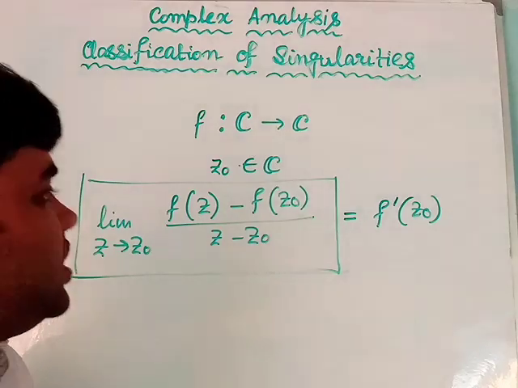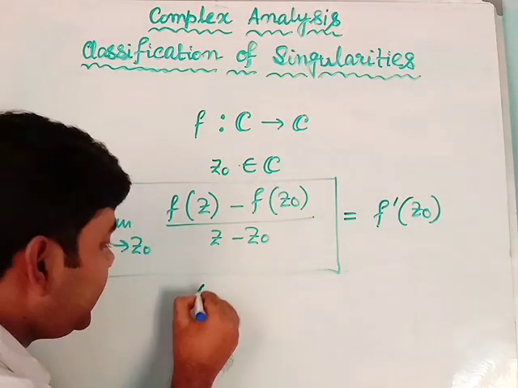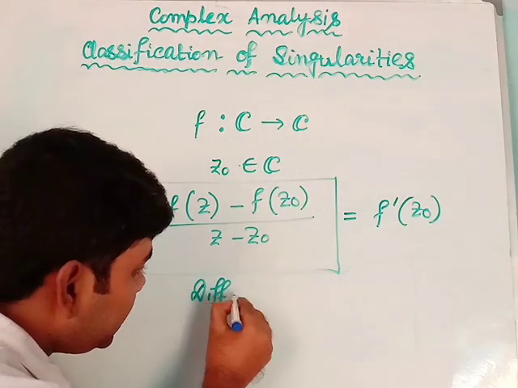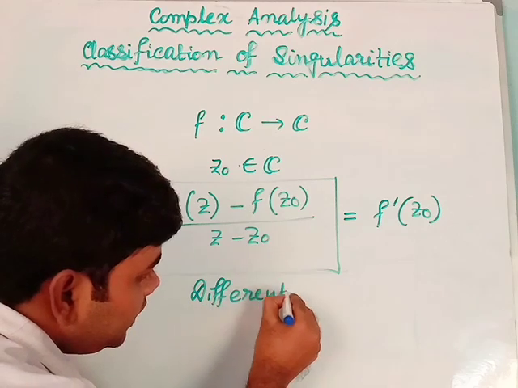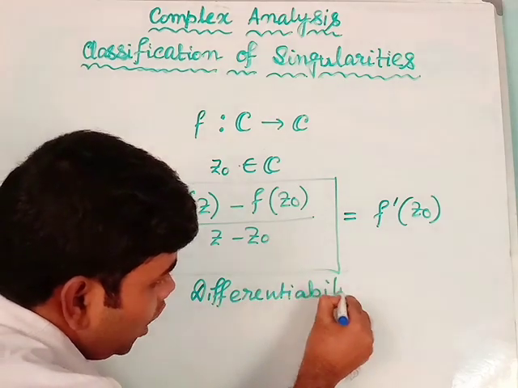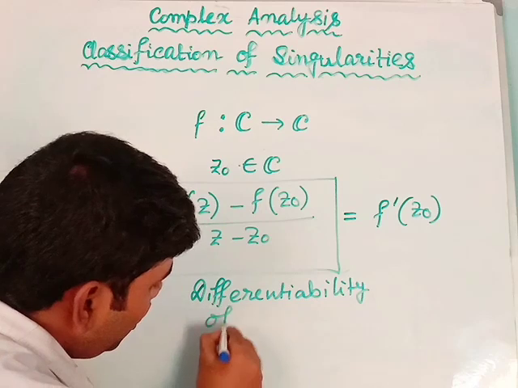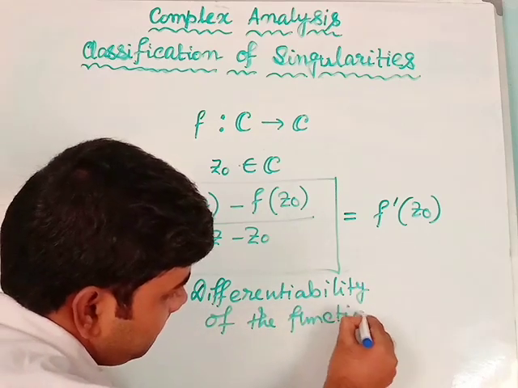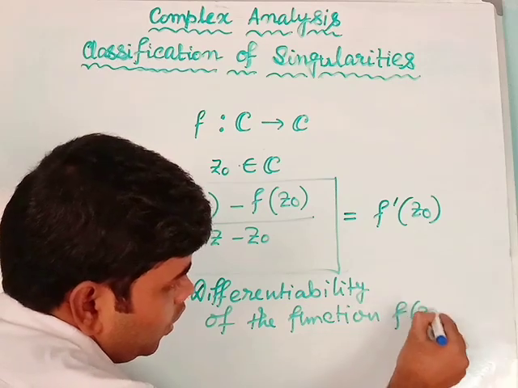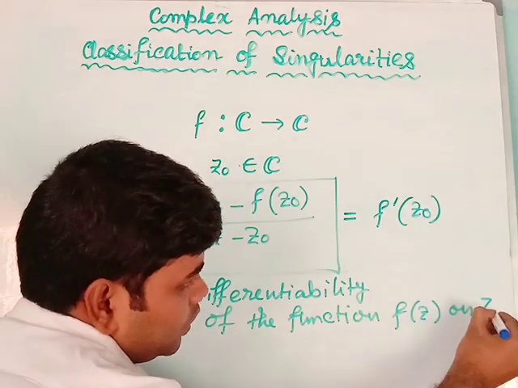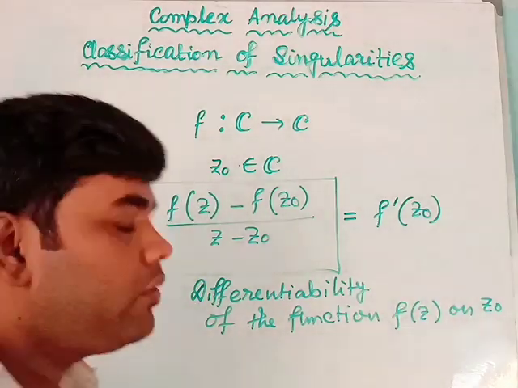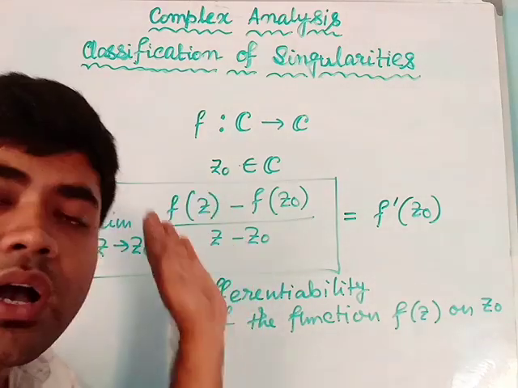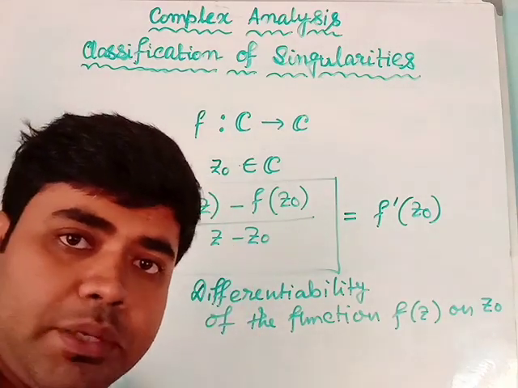Okay, so this is the differentiability of the function f(z) at z0. First we have defined when a function is called differentiable at a certain point z0.